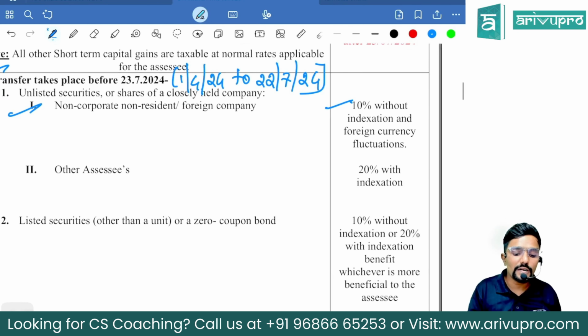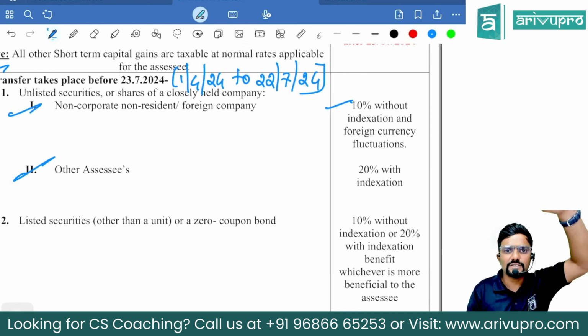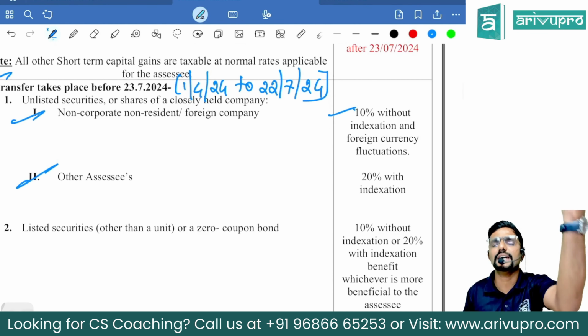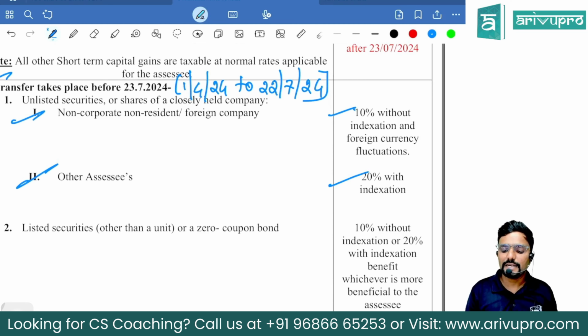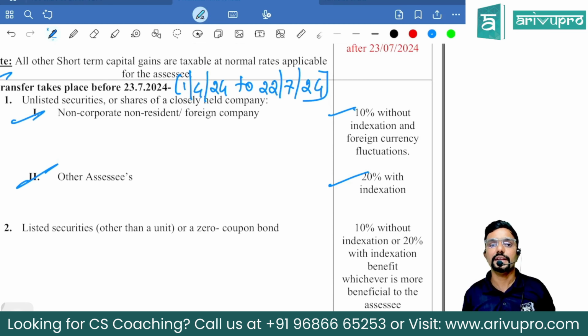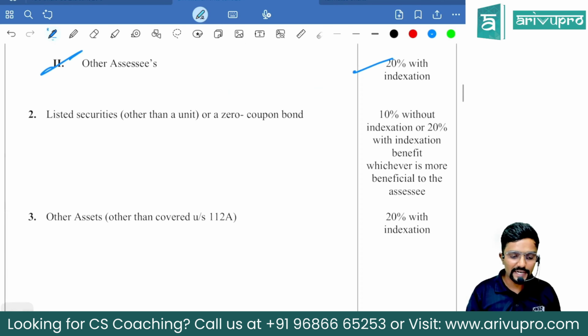Okay. Sir, what if it is sold by any other assessee? Same assets. But any other assessee, like a domestic company or residents, then the tax rate is 20% with indexation. With indexation, guys. Then the second category of assets.